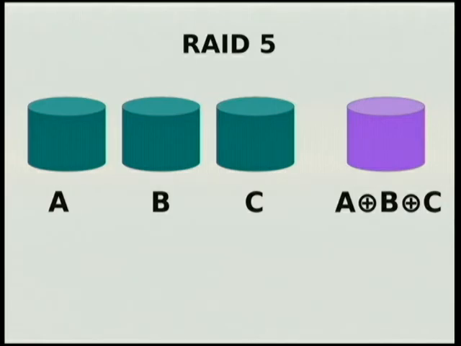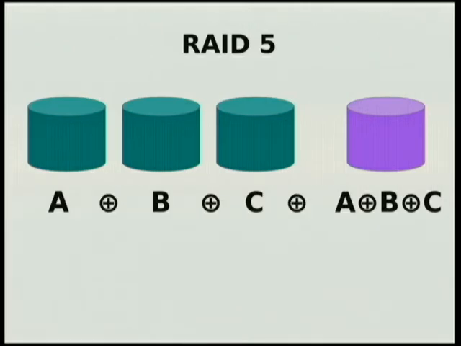So here is our array. We have 3 disks, A, B, and C. Those are our data drives. And then the 4th drive, I've labeled A XOR B XOR C. That's our redundancy drive, in theory. Every time you write a byte to A or B or C, the equivalent byte on the redundancy drive contains A XOR B XOR C, the equivalent byte, whichever it is. So how does this work?